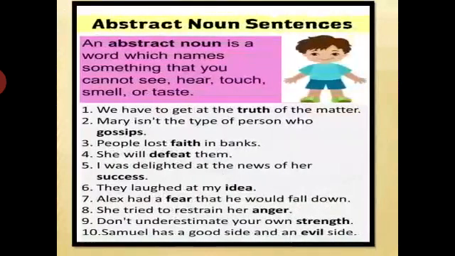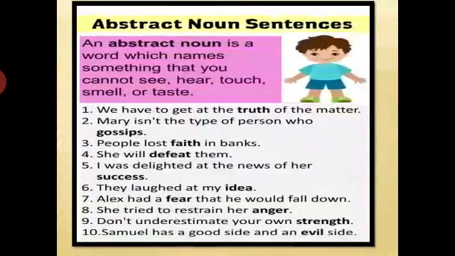Now we come down to abstract nouns. What is an abstract noun? An abstract noun is a word which names something that you cannot see, hear, touch, smell or taste. Right? Abstract nouns are the emotions, the ideas, mental states which we cannot use with our five senses, which we cannot see or which we cannot touch. Right? They are the abstract nouns.